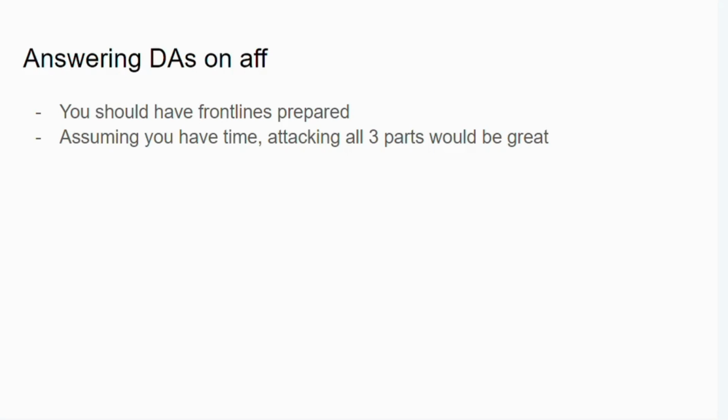Frontlines are important because they save you valuable prep time that you shouldn't be spending too much of on 2AC. Instead of taking each individual card from your non-unique section, no link section, and no impact section, you have the frontline there so you can take them all at once and put them into your speech doc. That saves you valuable time, and it also helps with organization. It's very useful and I highly recommend you do it if you're not already doing it.